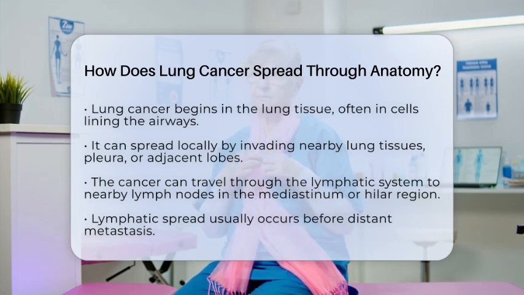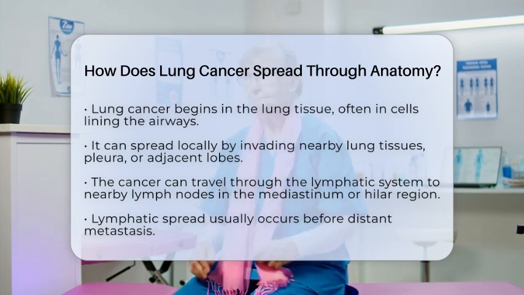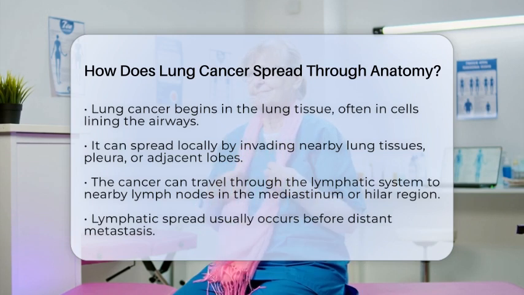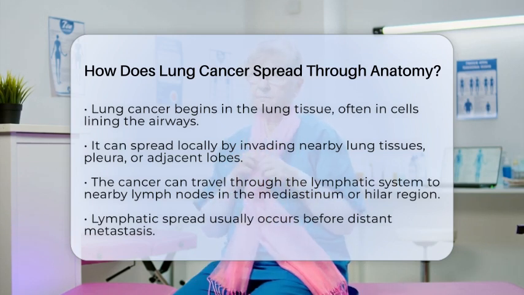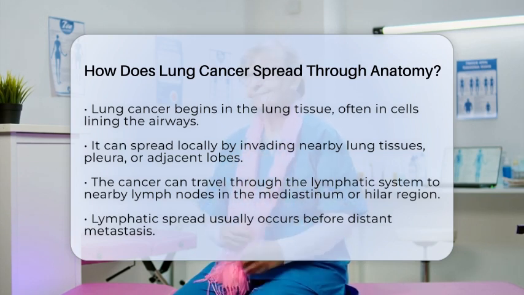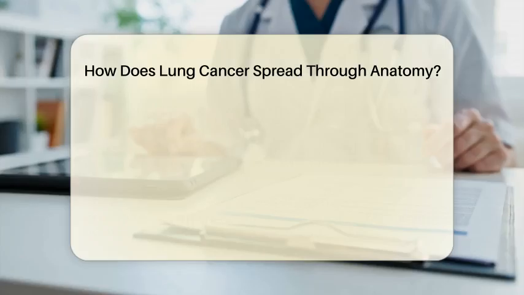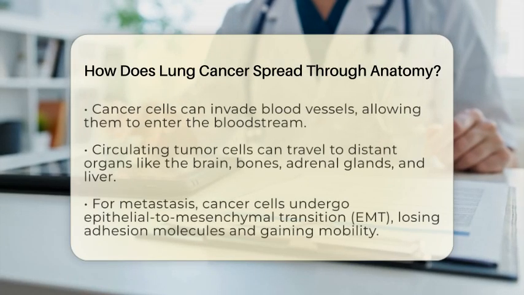Beyond growing locally, lung cancer can also spread through the lymphatic system. The lymphatic vessels are part of your immune system and run throughout the lungs and chest. Cancer cells can enter these vessels and travel to nearby lymph nodes, especially those in the mediastinum, which is the central part of the chest, or in the hilar region near the lung's roots.